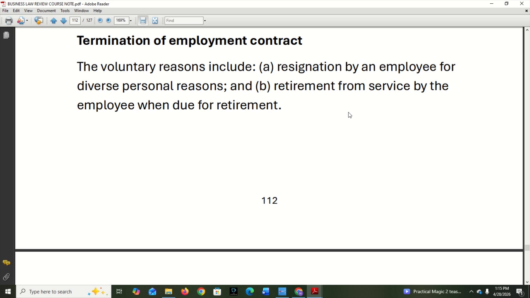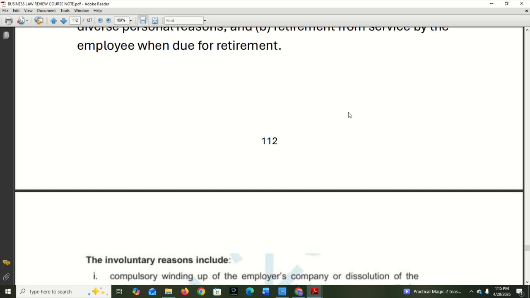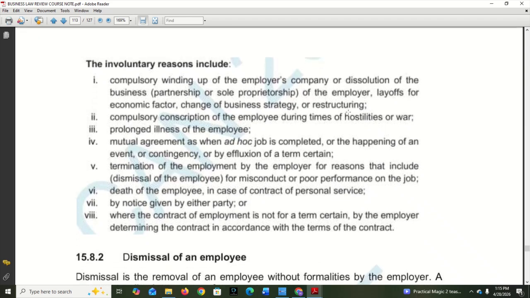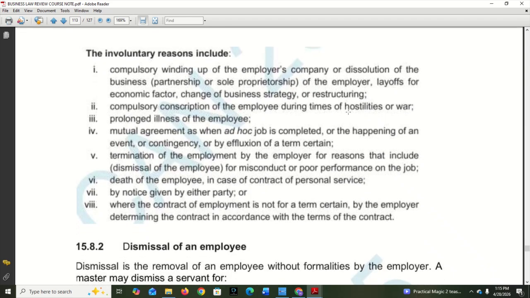Now we have 2 ways. It can be voluntary or it can be compulsory. Okay. Now let's look at voluntary. The voluntary reasons for termination include: 1, the employee himself can resign. So resignation by an employee for diverse personal reasons. Then 2, the employee can also retire. That is, he has spent a particular number of years and is retiring from the work. But you can also have involuntary reasons, or reasons that are not voluntary.